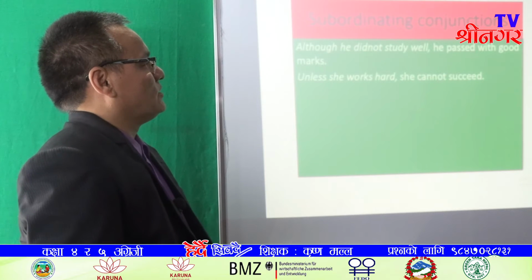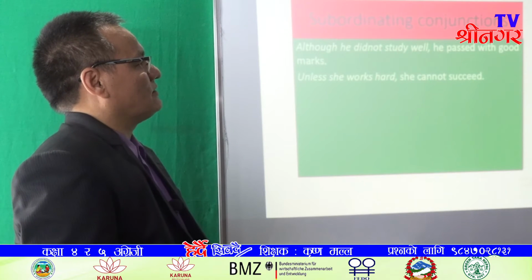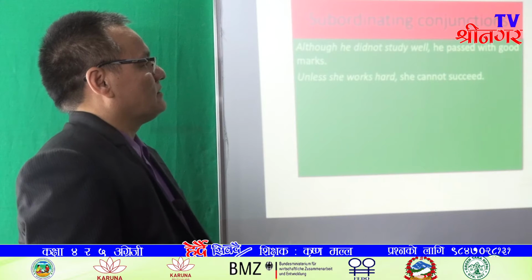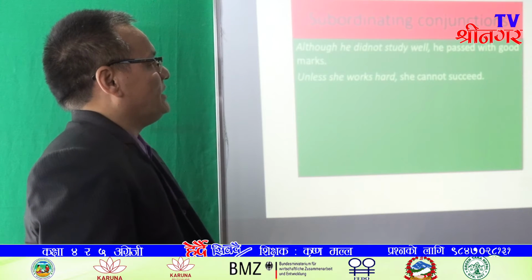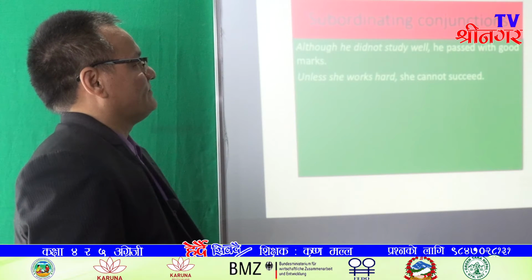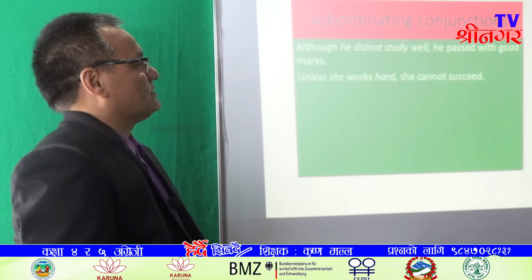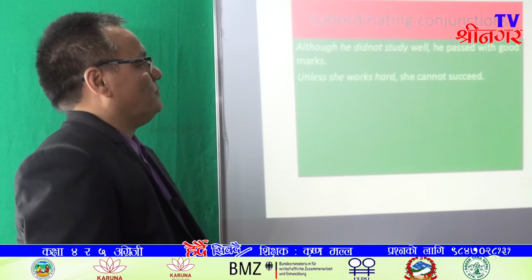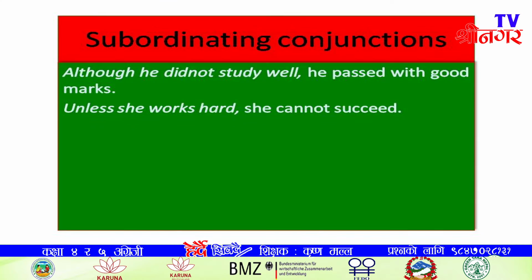He passed with good marks is the main clause or independent clause because it can come without the help of another clause. Although he did not study well is a subordinate clause because it can't stand alone without the help of another clause. Here, although he did not study well is an adverb clause.